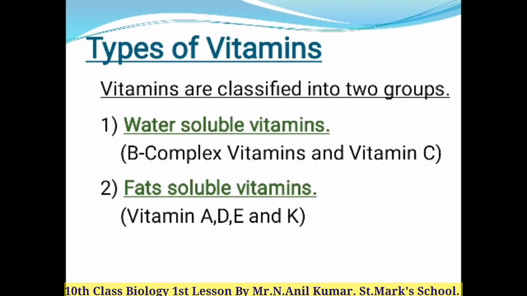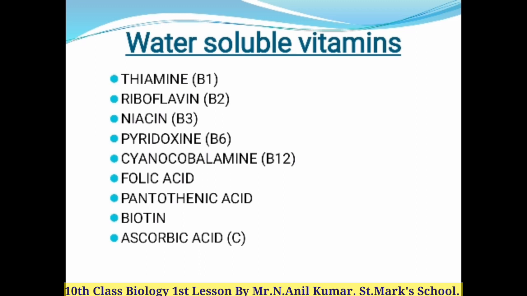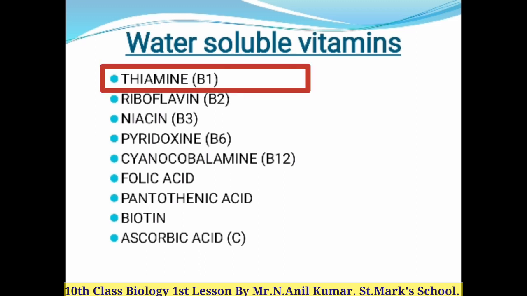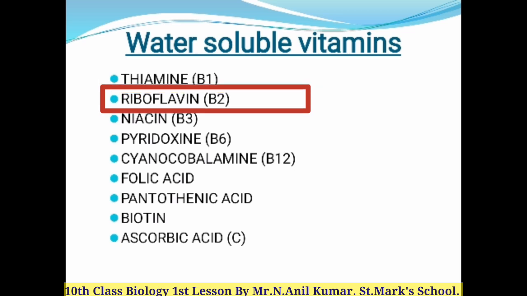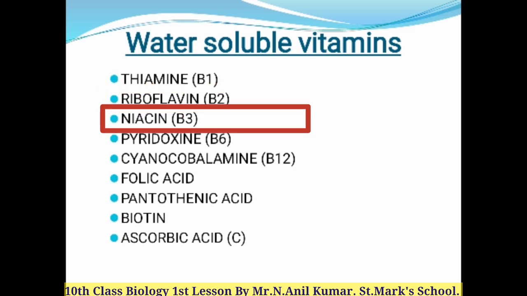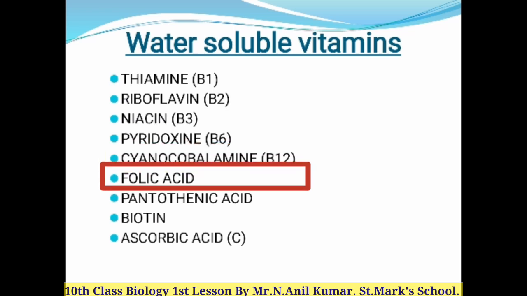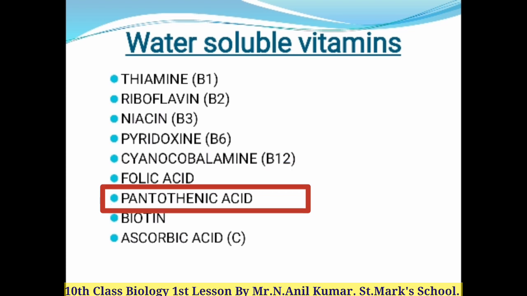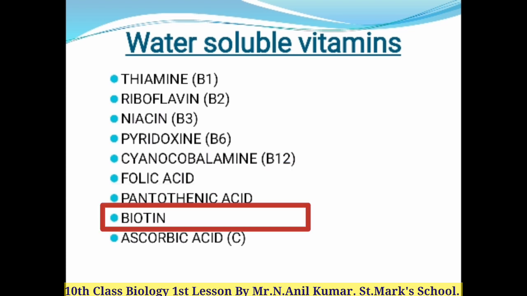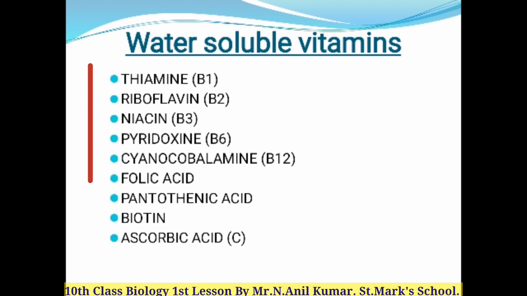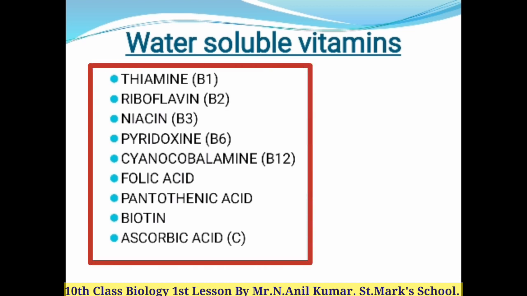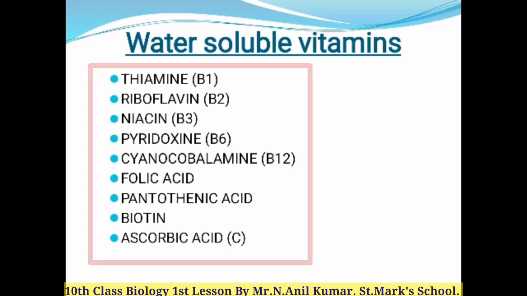Now we are going to read about what vitamins are present in the water soluble vitamins. So these are called water soluble vitamins. First one is thiamine, that is B1, and B2 is riboflavin, B3 is niacin, B6 is pyridoxine, B12 is cyanocobalamin, and folic acid, pantothenic acid, biotin, and ascorbic acid. So these are all considered water soluble vitamins. Now we are going to discuss all these vitamins one by one.